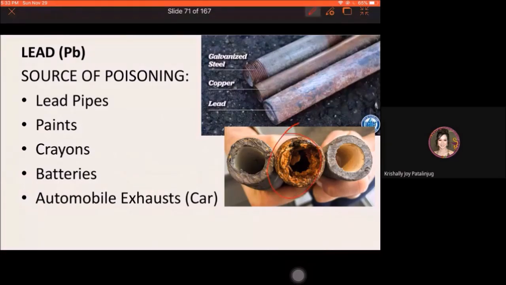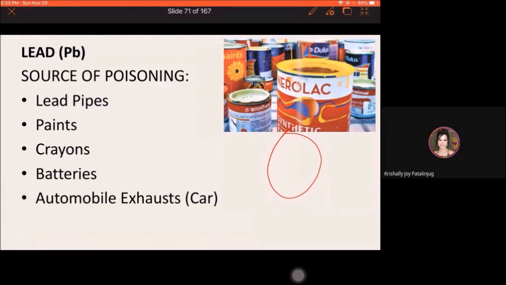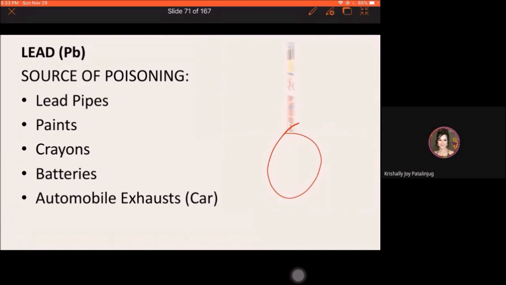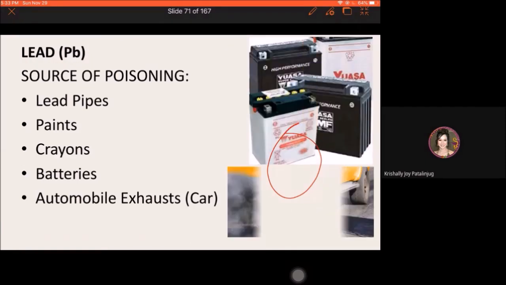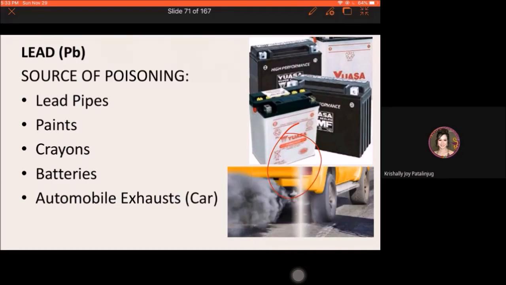Okay? Then paints. Paints can also be sources. There are paints before that contain lead. Crayons. There were crayons before that contain lead. Batteries and automobile exhausts sa car. Pero ngayon, most of the automobile gasoline is already unleaded. Diba? Most of them, ang mga available na gasoline are unleaded.